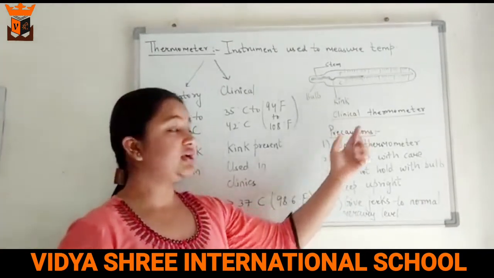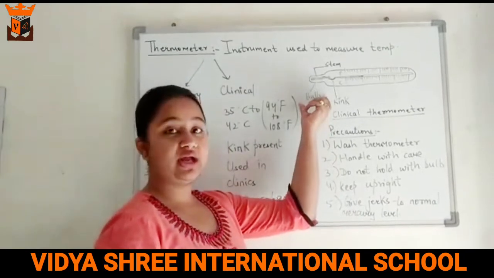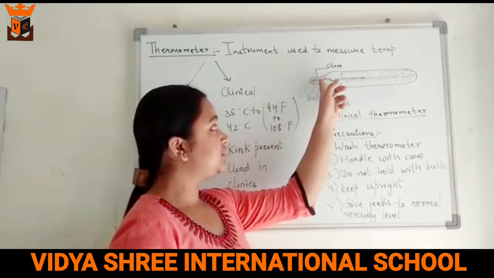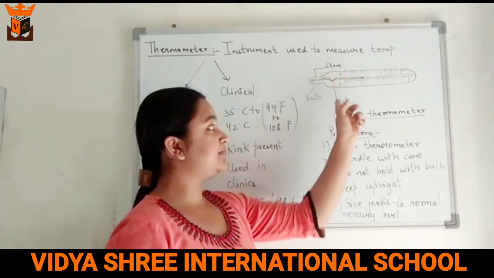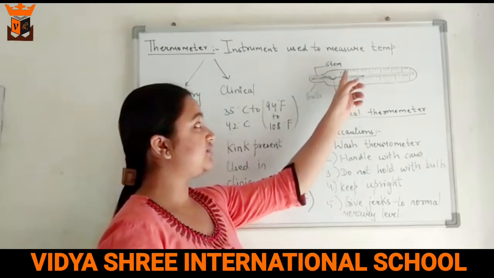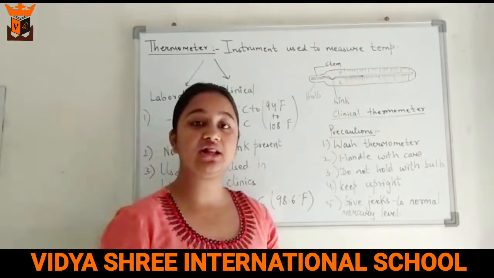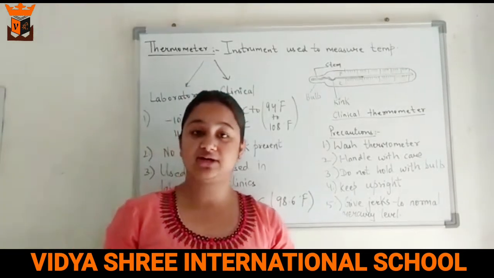Now we will be learning the structure of a clinical thermometer. This portion is known as the bulb. This thin tube-like structure is known as the stem, and the bend in the stem is known as the kink. Both scales, that is degrees Celsius and Fahrenheit, are present in the clinical thermometer. And the metal used to measure the temperature is mercury.